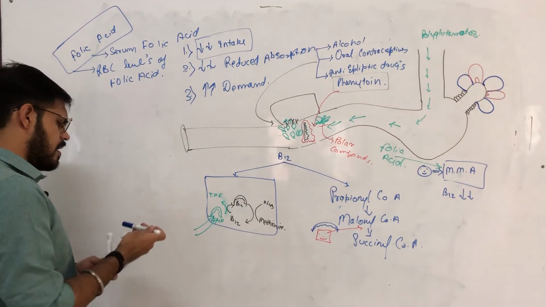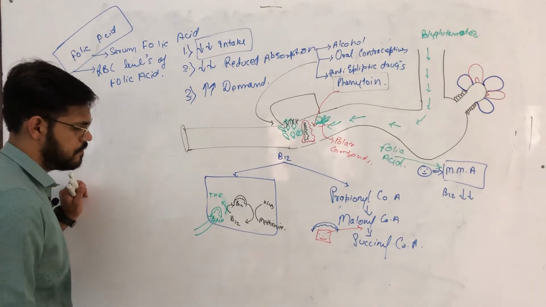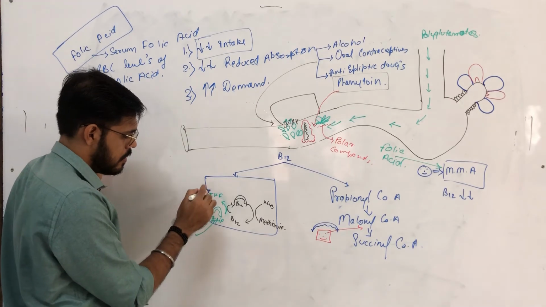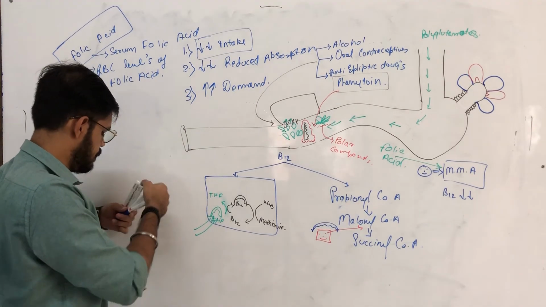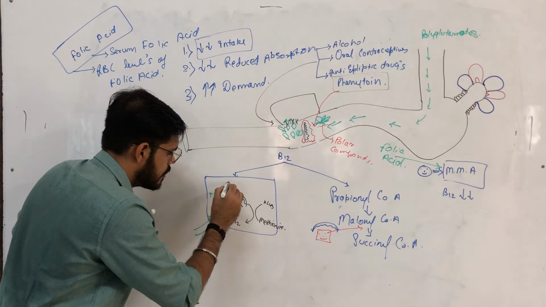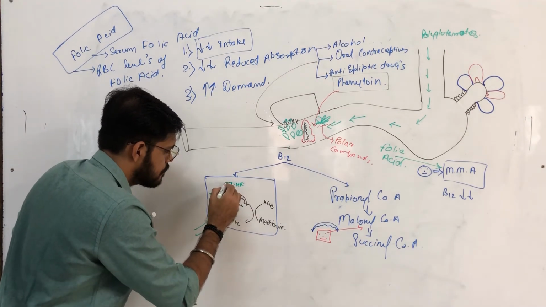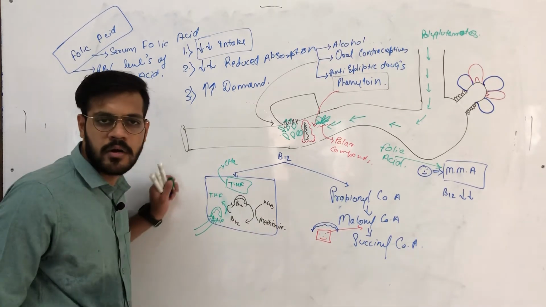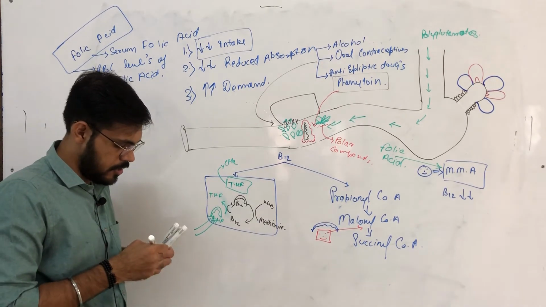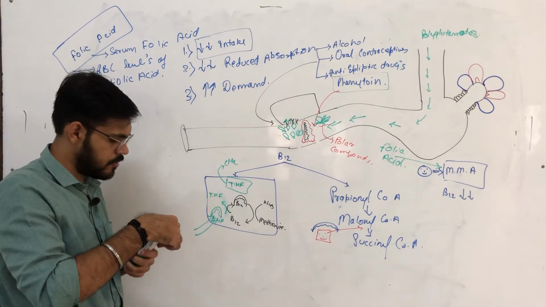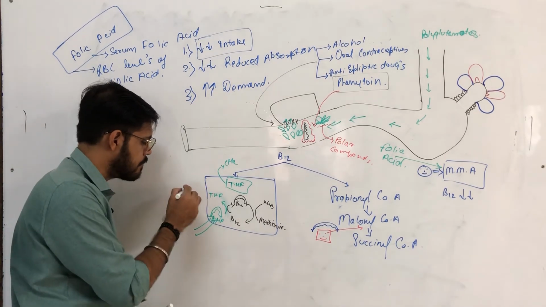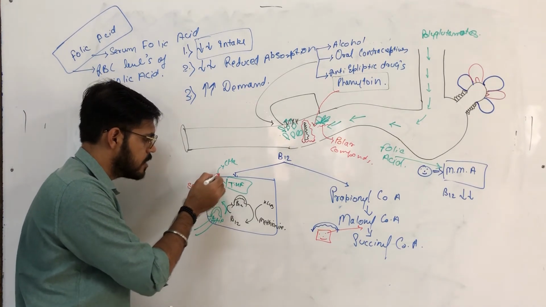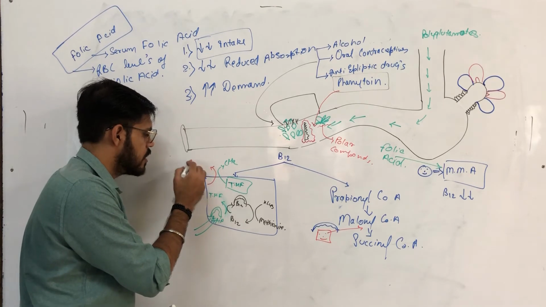Here, as I told you in this biochemical reaction, tetrahydrofolate was converted to methylene tetrahydrofolate. One CH2 group was attached to it, and it went into the further process. There was one carbon donor, serine, which donated one carbon to this tetrahydrofolate and was converted into glycine.